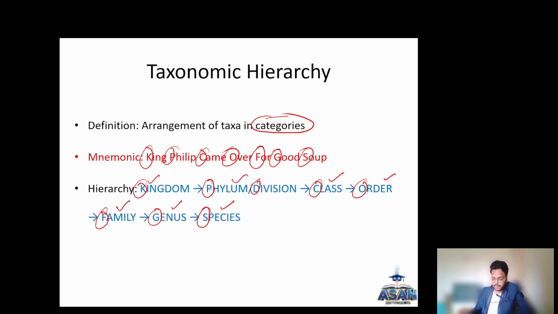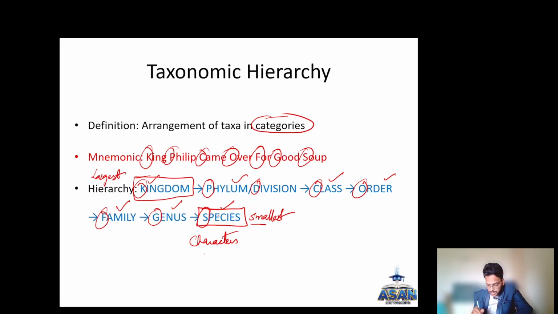You have to remember that in this order, kingdom is the largest and species is the smallest. In terms of characters, species have the least number of characters and the organisms are closely related.